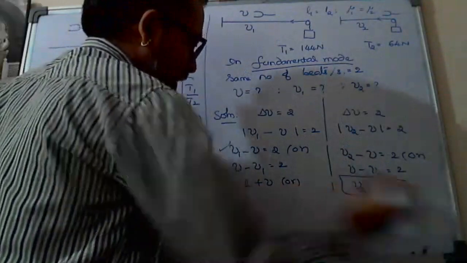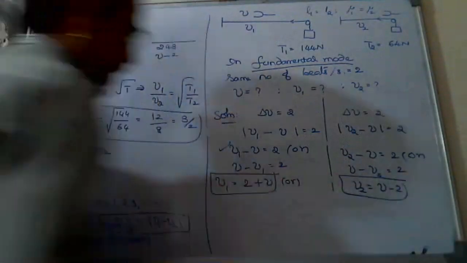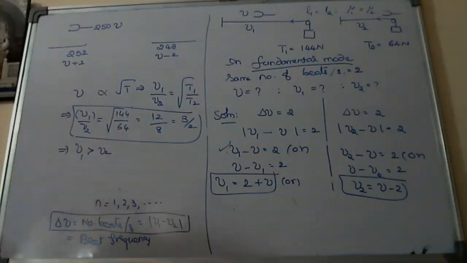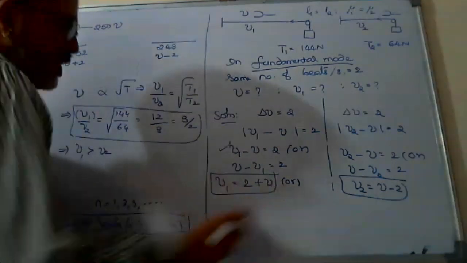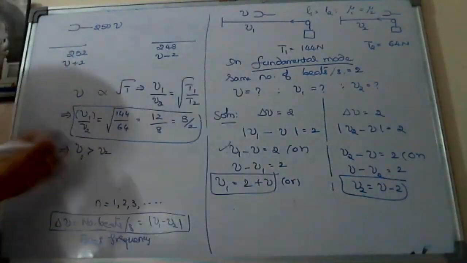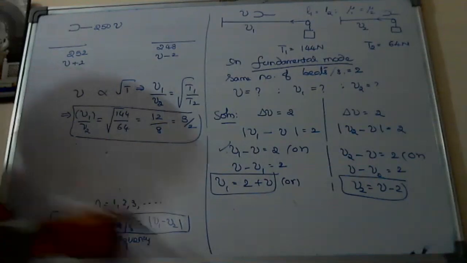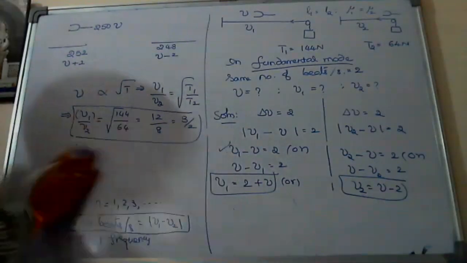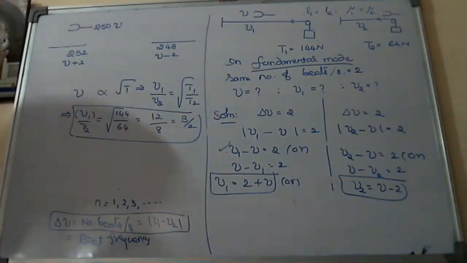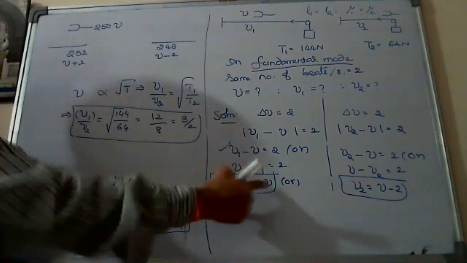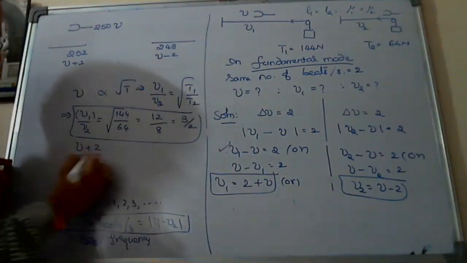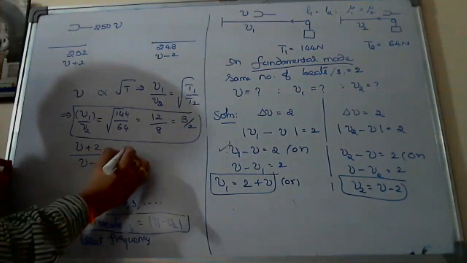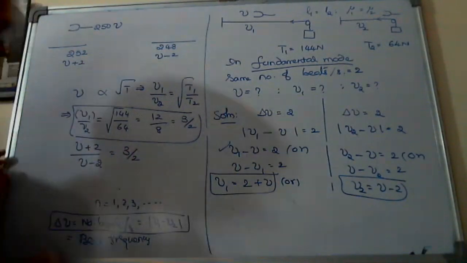Now I got some clarity. This is the common sense that we have to apply, identifying who is bigger. So from these two equations, you already have nu1 equal to nu plus 2. Now substitute in this equation: nu plus 2 over nu minus 2 equals 3 by 2.